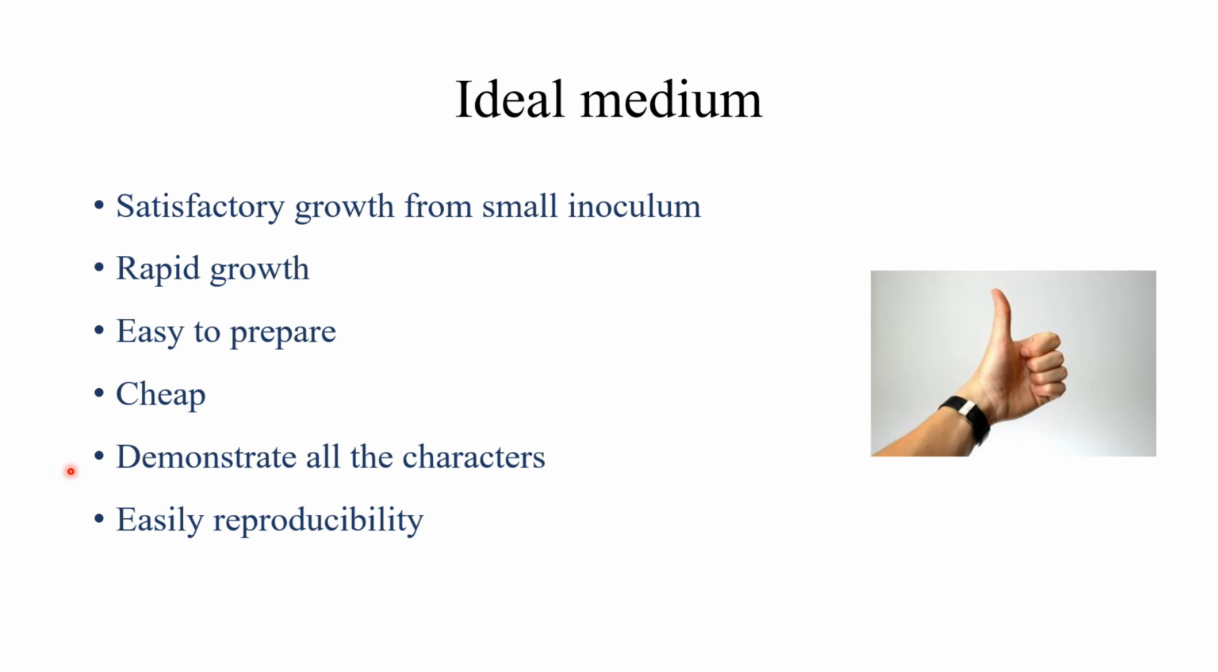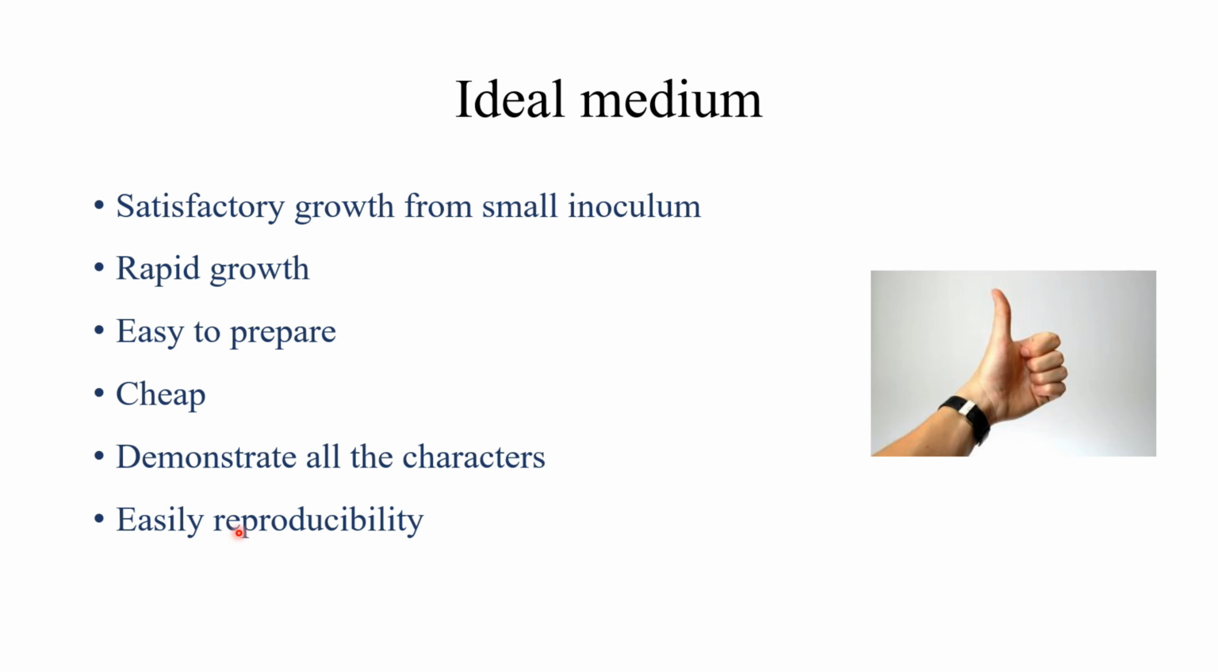And the ideal medium should demonstrate all characters of the organism. So if the medium is ideal, with that medium we can observe the different characteristics of the organism that will help us to identify the organism very easily. Reproducibility of an ideal medium means the media should provide constant or similar results whenever we are cultivating the organism